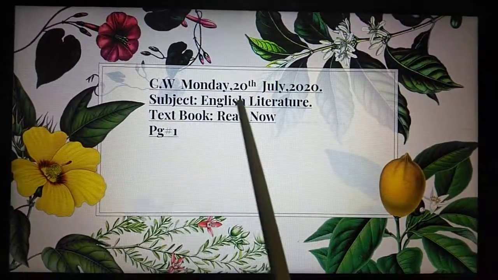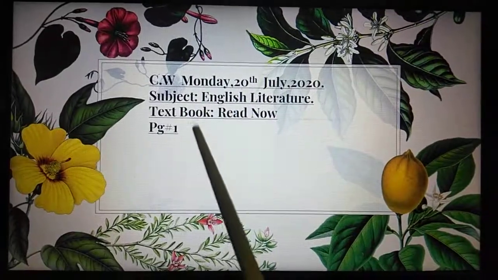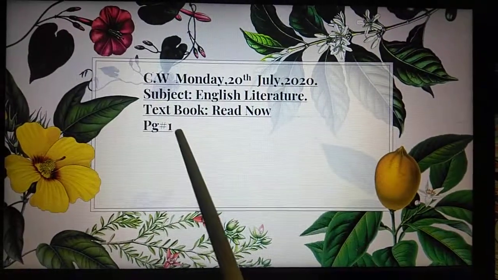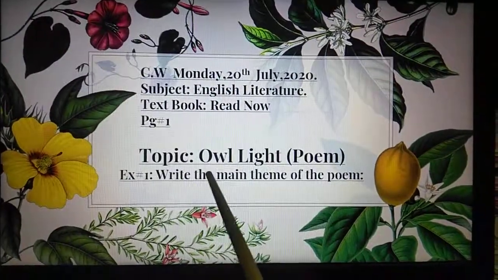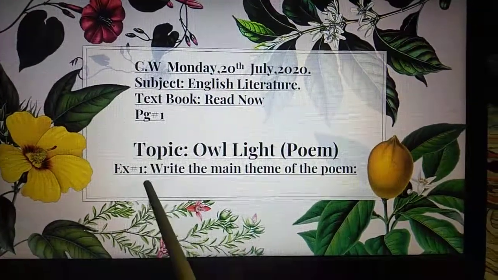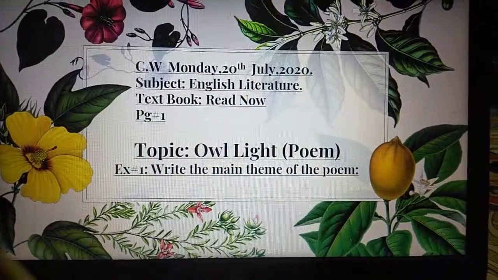After that, date, which is Monday, 20th July 2020, subject English literature, textbook Read Now, page number 1. Topic: Owl Light, it's a poem. Exercise number 1: write the main theme of the poem or the main idea of the poem.